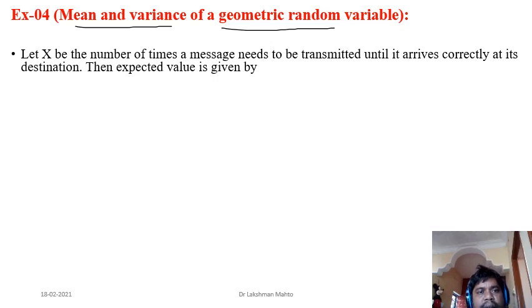So consider X to be the number of times a message needs to be transmitted until it arrives correctly at its destination, or you can say at the receiver side. Then we have to find the expectation and also the variance. So X is talking about the number of times we are sending the message, that means it is talking about the first success. You have to keep on sending the message till it is rightly transmitted.